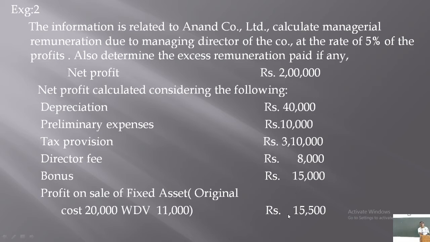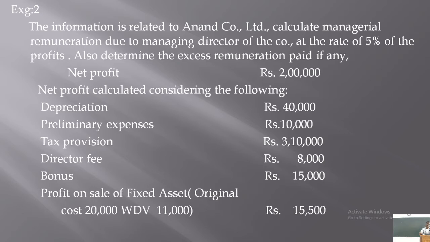Now, in the case of sale of any fixed asset, all the profit is not allowable. This profit consists of both capital profit and revenue profit, isn't it? Profit on sale of any fixed asset consists of both profits, capital profit and revenue profit.